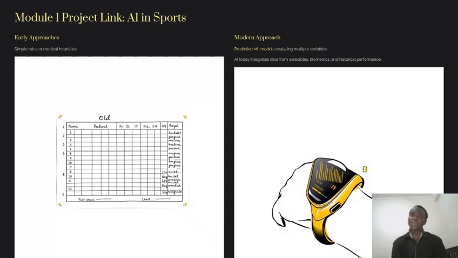AI can now integrate data from wearables. We have my model and we have the players wearing watches, maybe. It can look at data from those watches and also the historical performance of the players themselves. So my model, for instance, uses factors like cortisol levels, fatigue scores, and past injuries to generate a risk score, like the percentage at which it's confident that a player will sustain an injury.